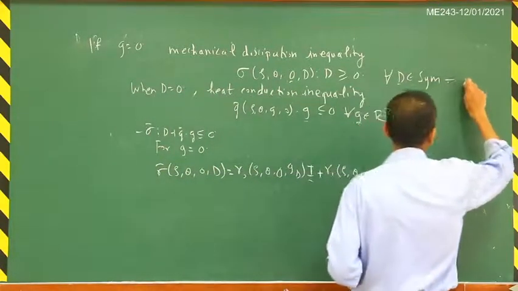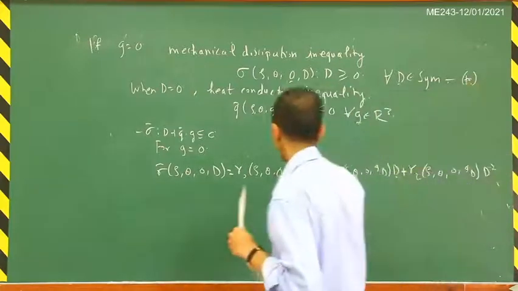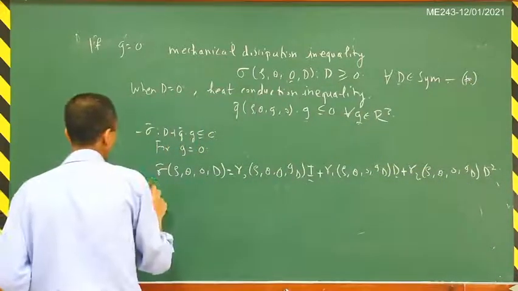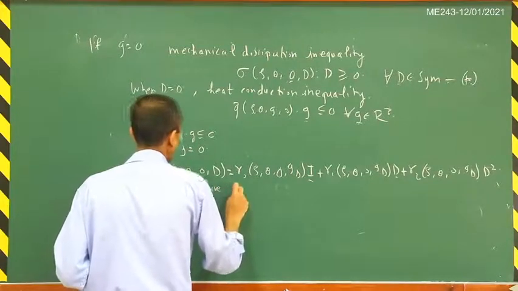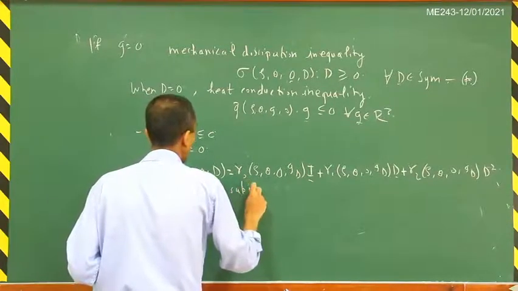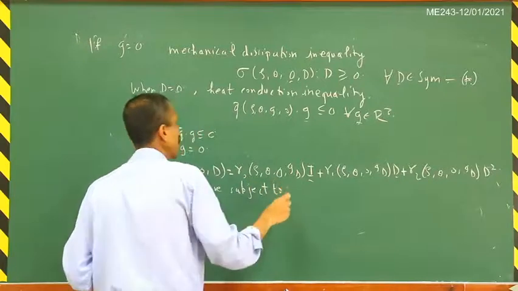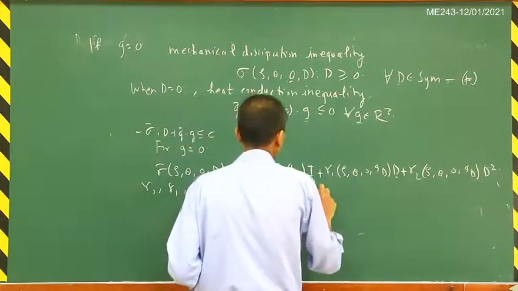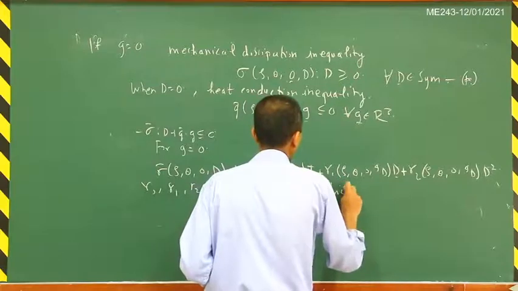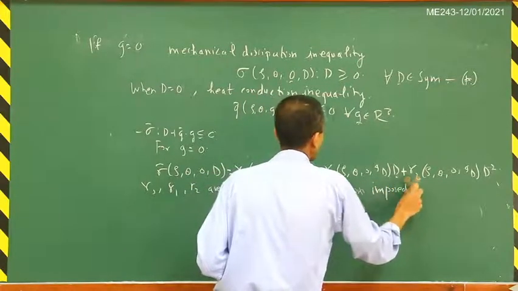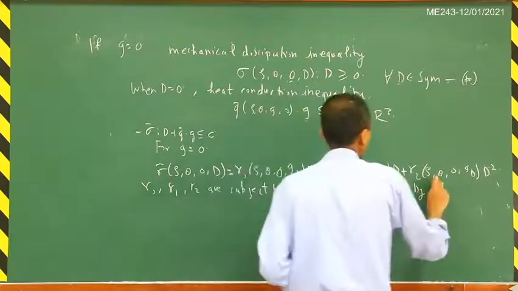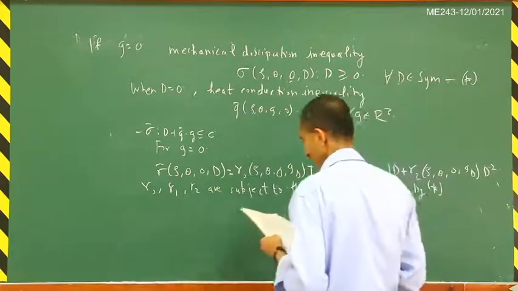Let us just write this as star. So gamma 0, gamma 1, gamma 2 are subject to the restriction imposed by star. Fine.